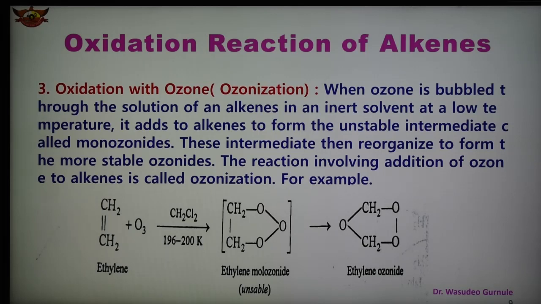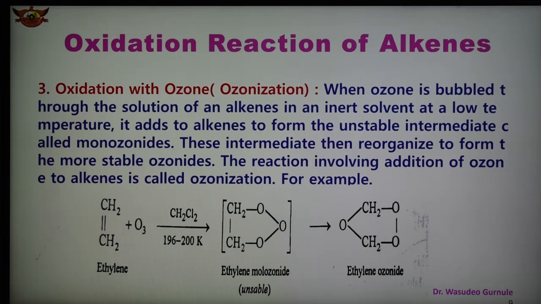Now the third one in case of oxidation is the oxidation with ozone. This is the third oxidation reaction, also known as ozonization.